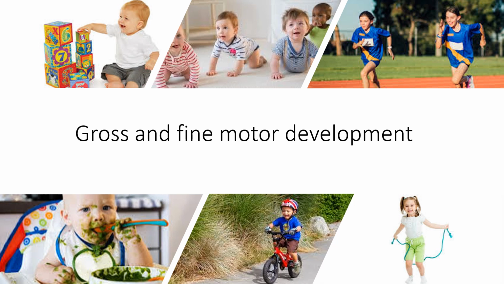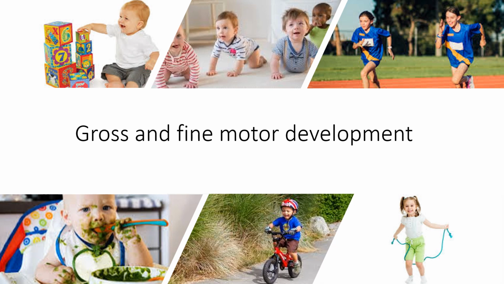Okay, so if we have a look, we've got running. Running is using our gross motor skills, our big muscles. Okay, in the middle at the top here we've got crawling. Again, that's the big muscles. At the bottom's an interesting one because it's cycling.